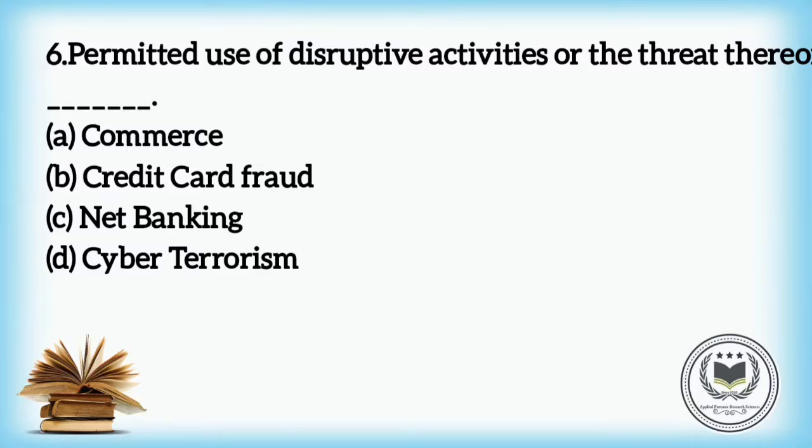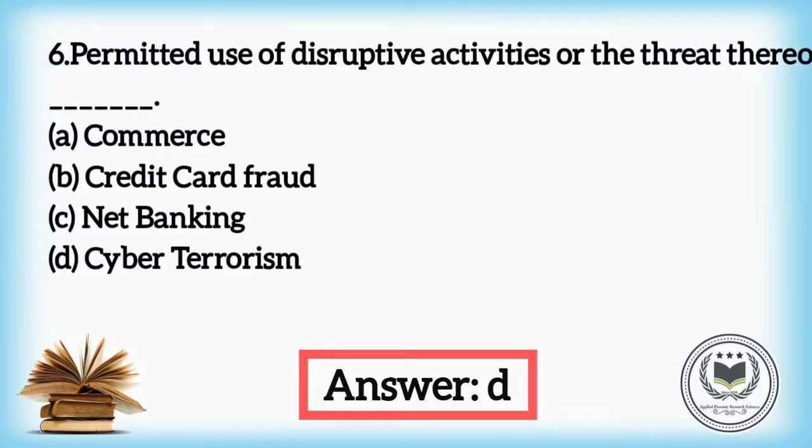Sixth, the use of disruptive activities or the threat thereof in cyberspace is called dash. The options are A. Commerce, B. Credit card fraud, C. Net banking, and D. Cyber terrorism. The answer is D. Cyber terrorism.